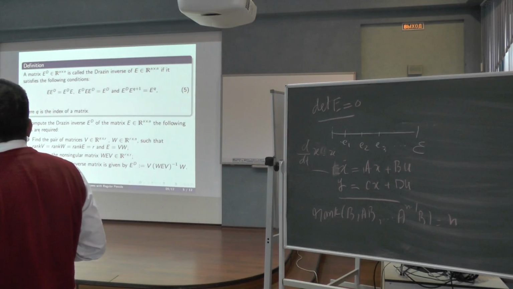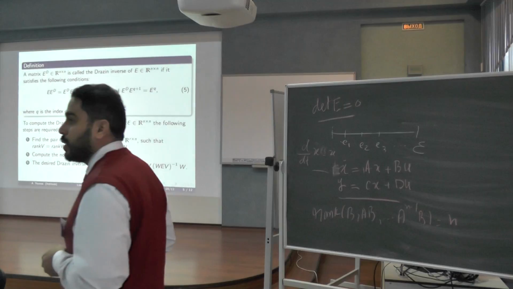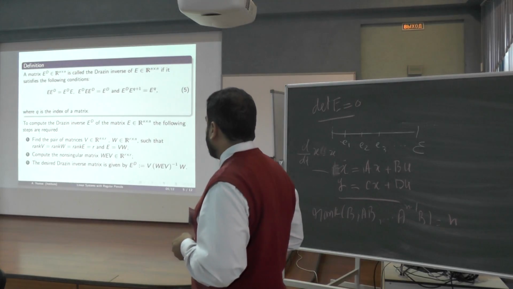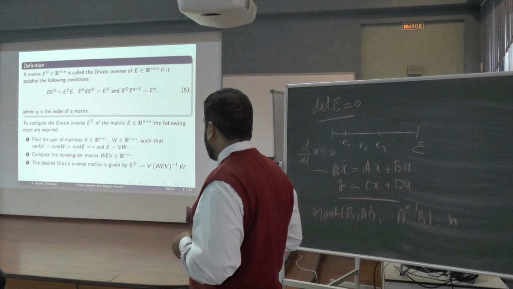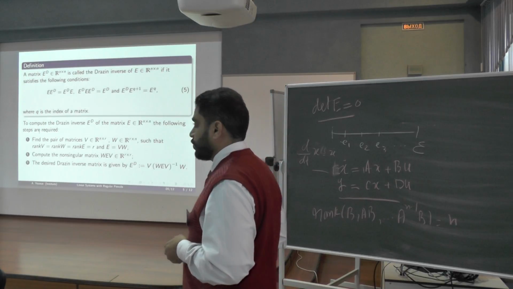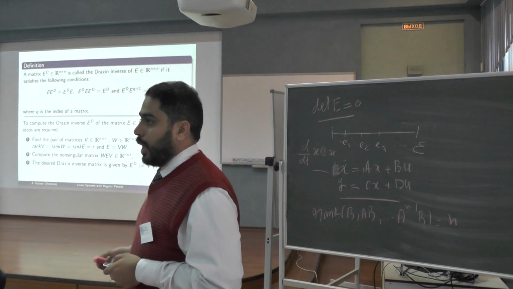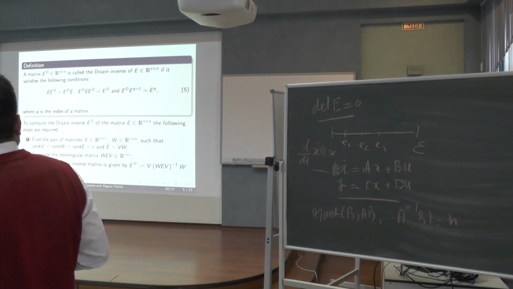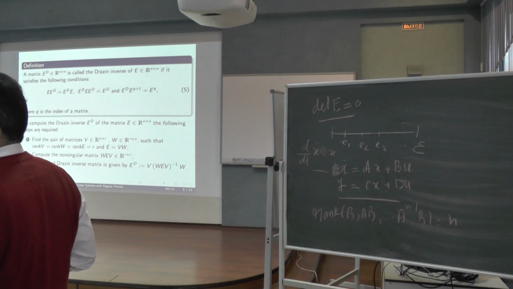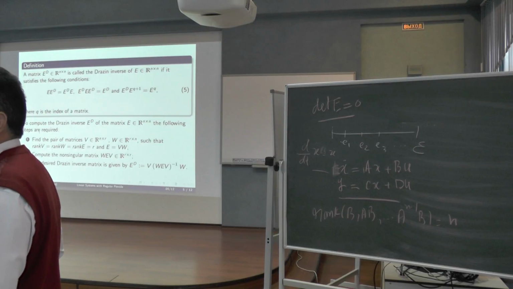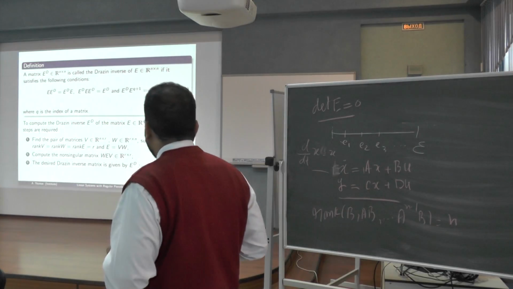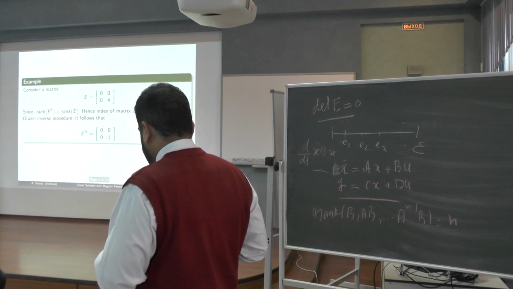First, we have to find 2 matrices with the following dimensions satisfying the rank condition, whose product is equal to E, and we can compute this one because it will be invertible. And then the last one is that E^D is defined as follows. It is the Drazin inverse, and if the determinant of E is non-zero, then the inverse will be the classical one, as in the classical case.